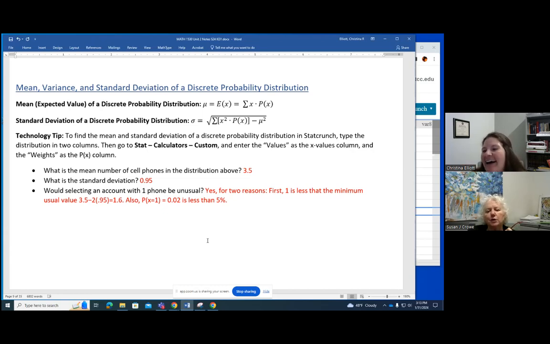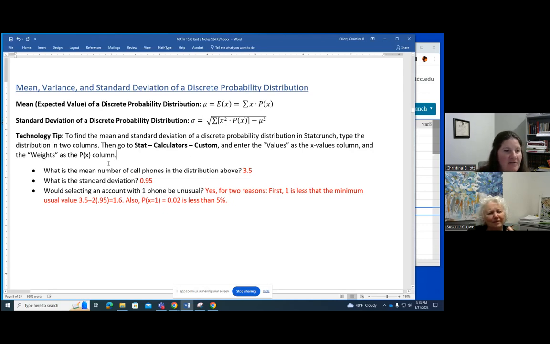So we're going to pull up StatCrunch and show you how to do it. It is not under summary stats, because that is if you have physical data from a frequency distribution. So don't try to do this in the grouped or binned data. It looks like it, but don't try to do it. Instead, we're going to use calculators under Stat, and that's where you find all of the probability distributions.